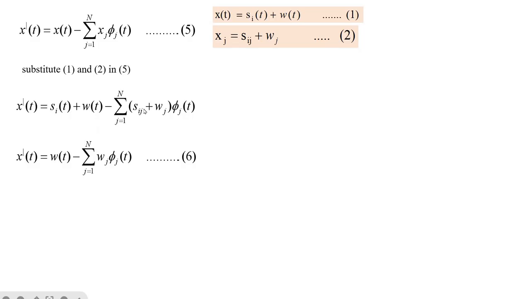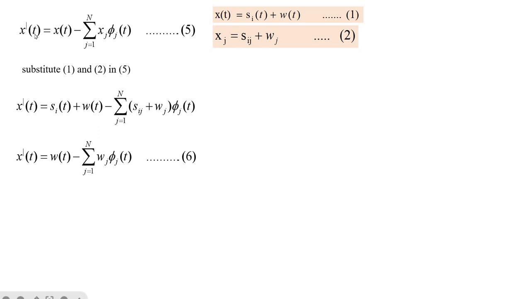So this plus si of t and minus si of t get cancelled, and we get only w of t minus summation j is equal to 1 to N wj into phi j of t, and we'll take this as equation number 6.